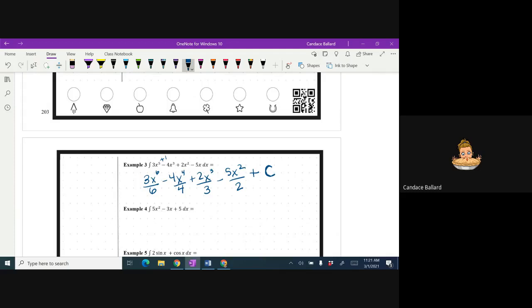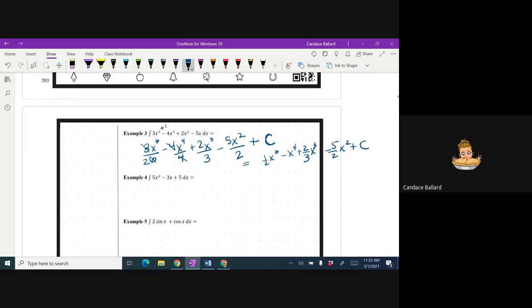Okay. Technically, yes, I could simplify this. On something like Delta Math it probably needs to be simplified. On the AP test, if it's multiple choice, it's got to be simplified. If it's free response, it doesn't. So this one, I would probably go 1/2 x to the 6th, those would go away, minus x to the 4th plus 2/3 x cubed minus 5/2 x squared plus c.